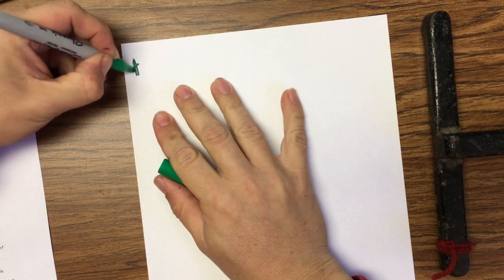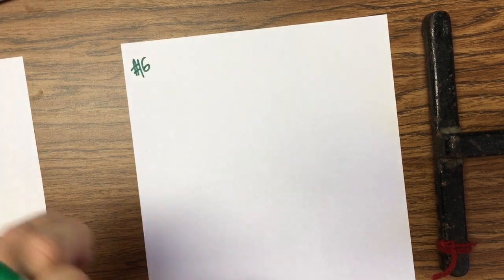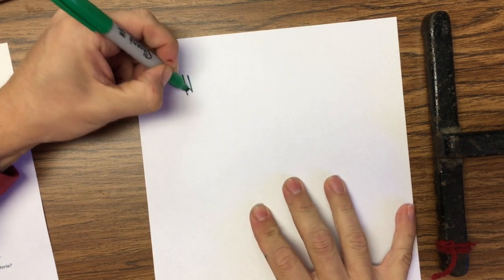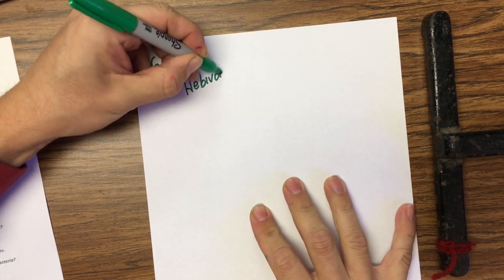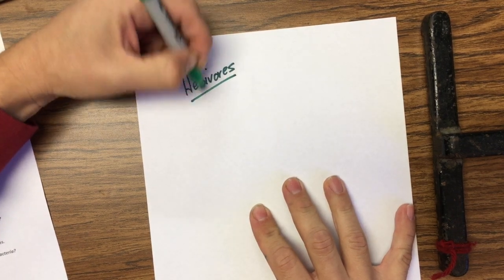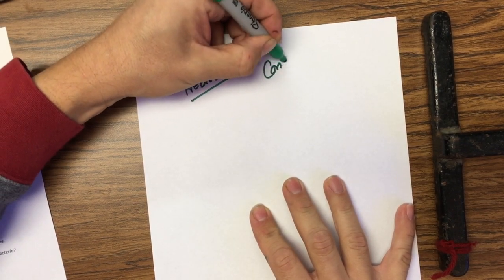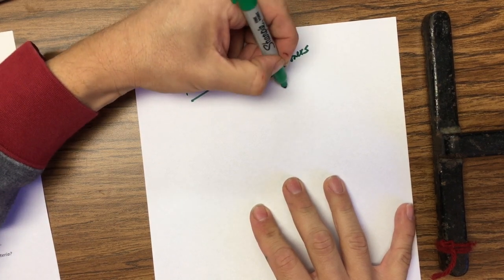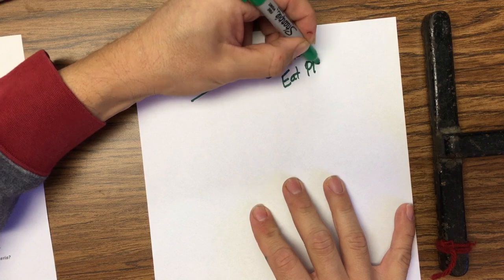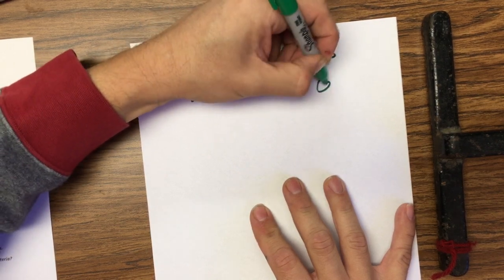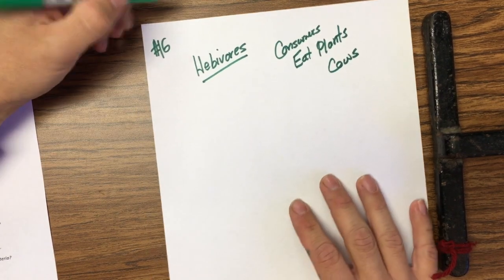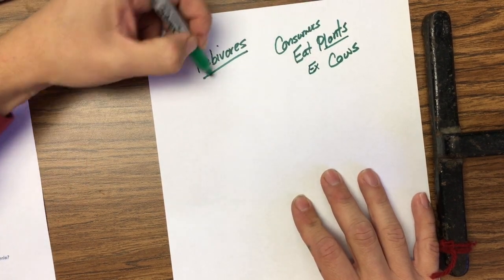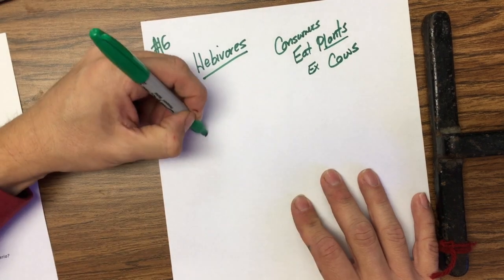Right, so Question 16, okay? Give examples of the following. So, herbivores. Herbivores are consumers that eat plants, like cows, okay? So anything that eats plants is a herbivore.